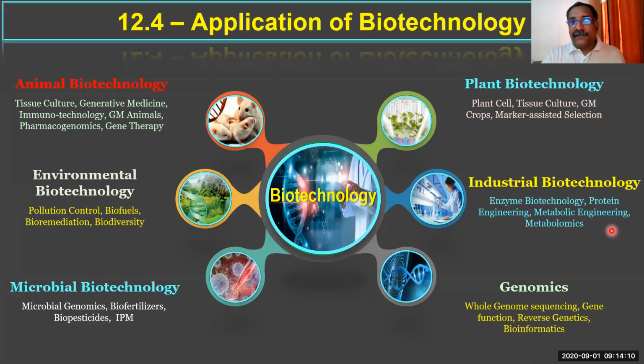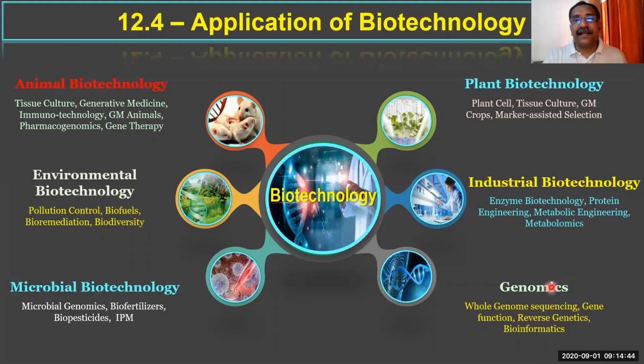Then the third area of biotechnology is genomics. Genome and genomics you already know, because we have seen these areas in chapter number 4. Under genomics, a plant biologist or biotechnologist can study whole genome sequencing, gene functions, reverse genetics, and bioinformatics, which we have also seen.